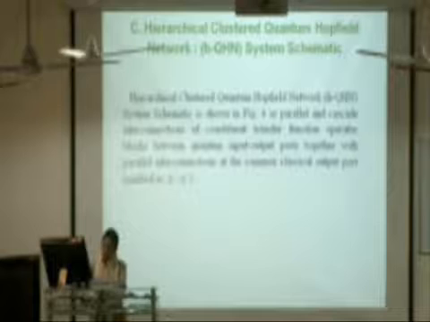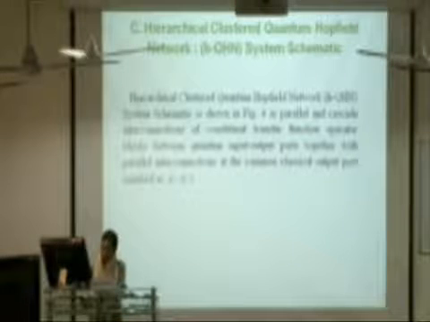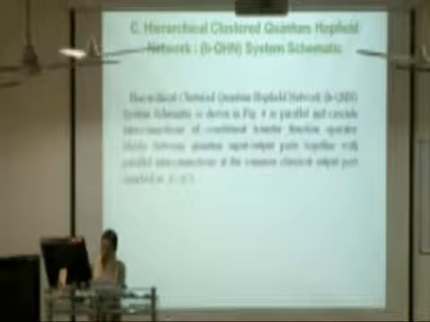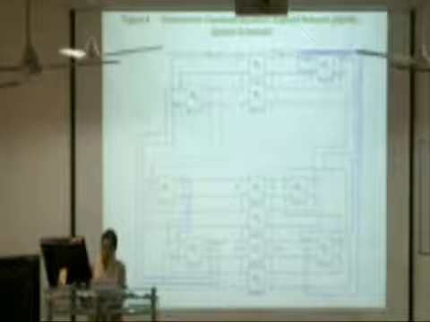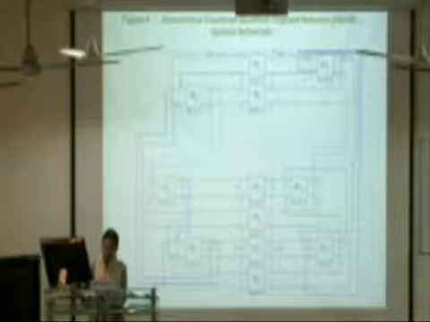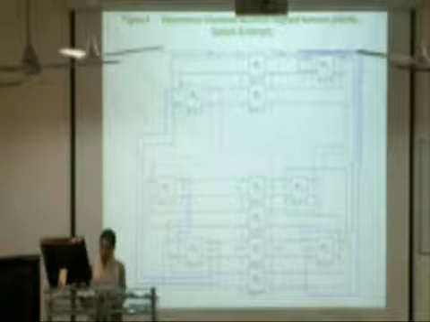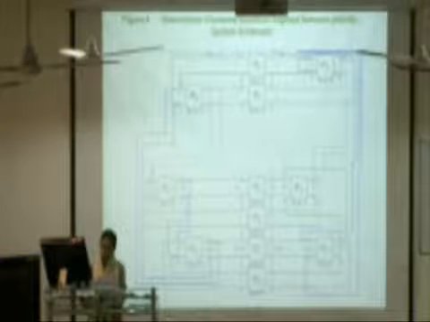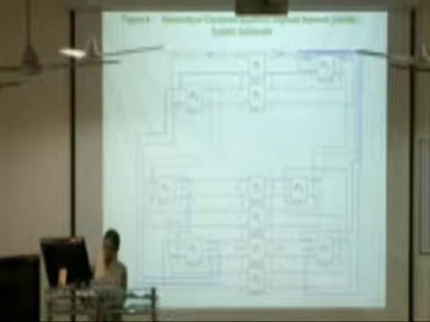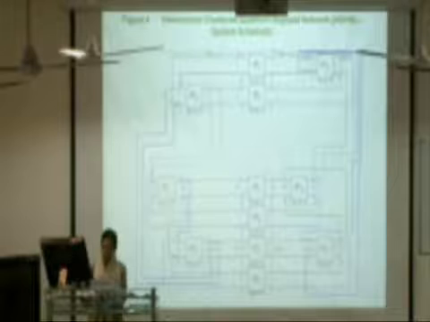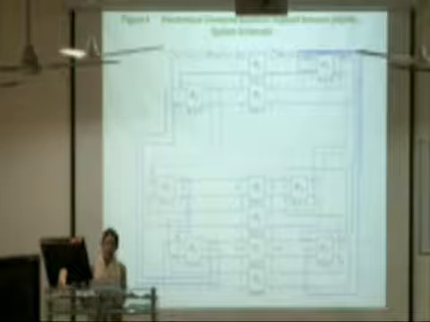Hierarchical clustered quantum Hopfield network system schematic is shown in figure 4 as parallel and cascade interconnections of constituent transfer function operator blocks between quantum input-output ports, together with parallel interconnections at the common classical output port marked as R R prime.